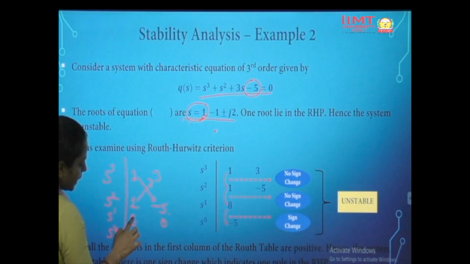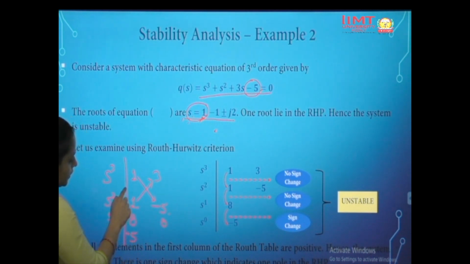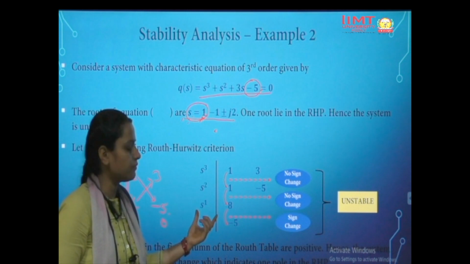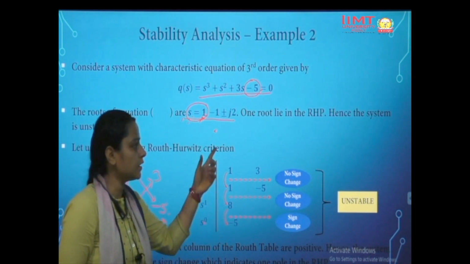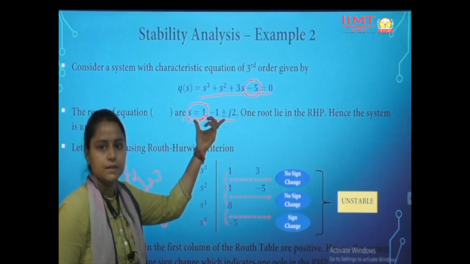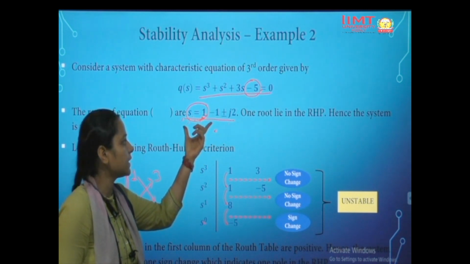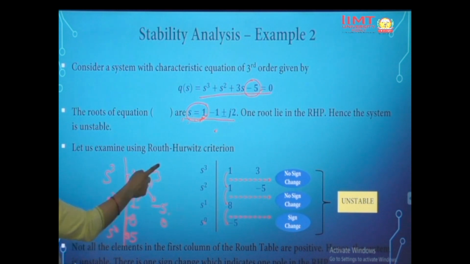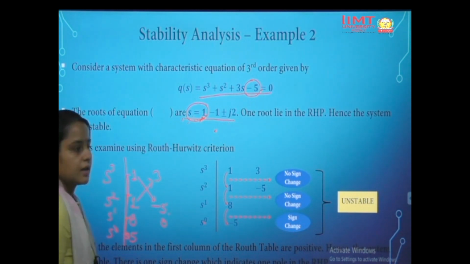So this is 8 and this is minus 5. There is no sign change here, there is no sign change here, there is one sign change here. So one time the sign is changing, so that means one pole is lying on the right hand side, which is also proved with this equation. So we can say this system is unstable because one pole of the characteristic equation is lying on the right hand side of the plane.